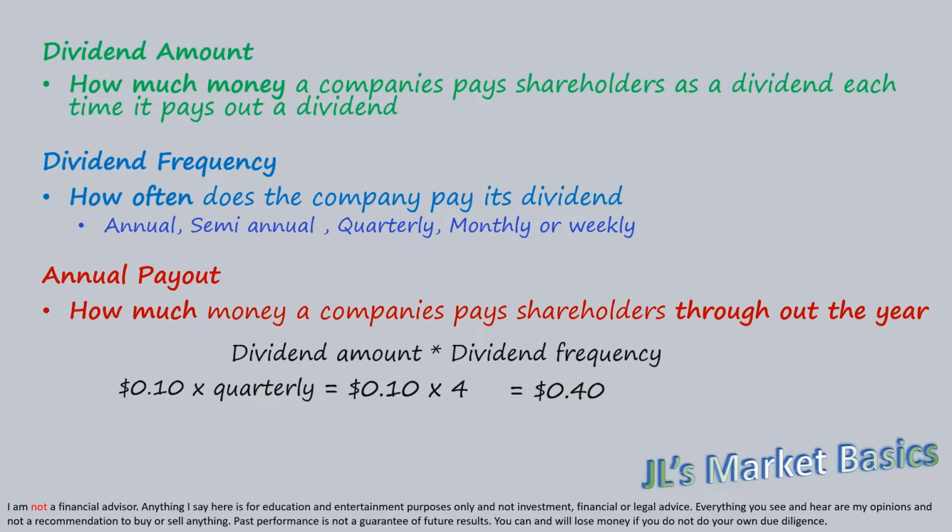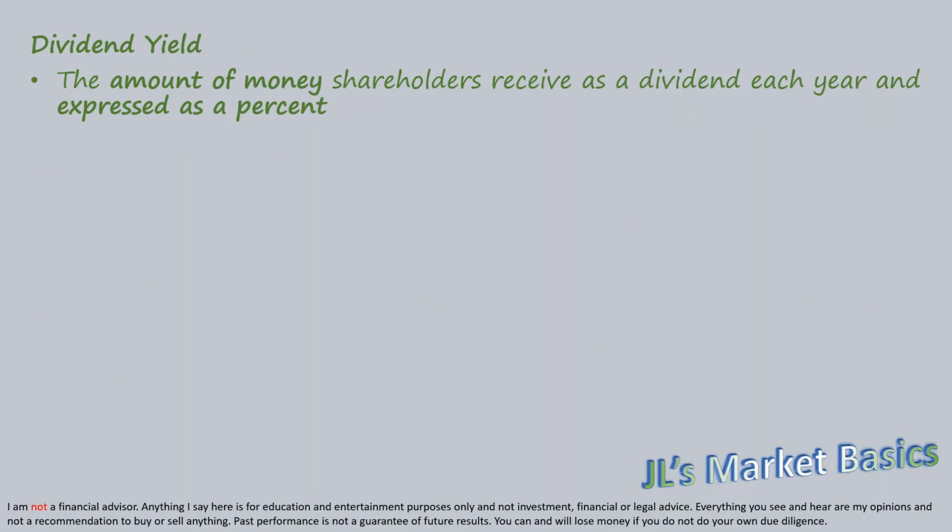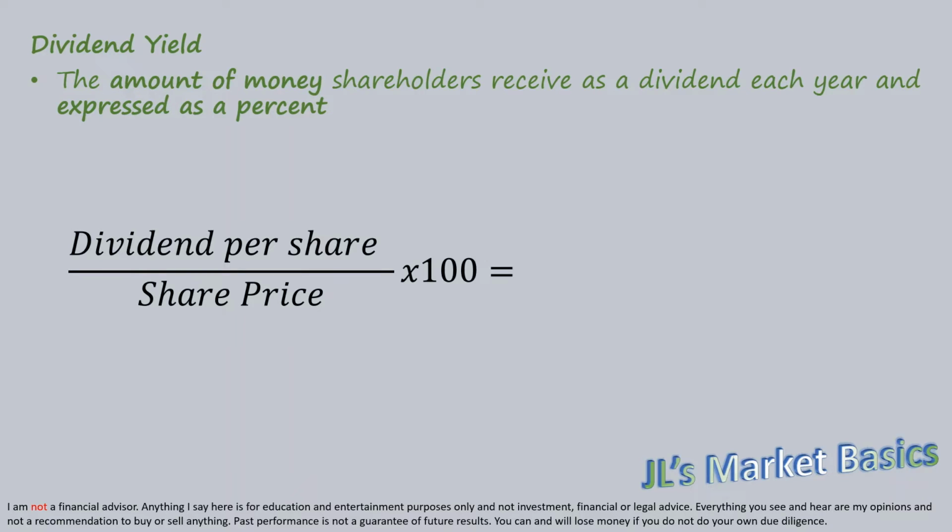For example, if a company pays out 10 cents every quarter, the annual payout is calculated as 10 cents times 4 for a total of 40 cents. The dividend yield is the amount of money shareholders receive as a dividend each year, expressed as a percentage. For example, if a company has a dividend of $5 per share and the share price of the company is $50, its yield is 10%.